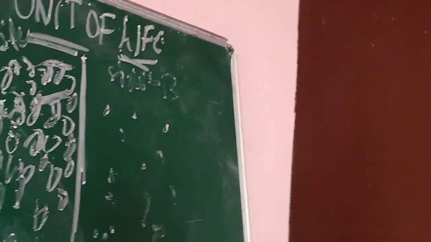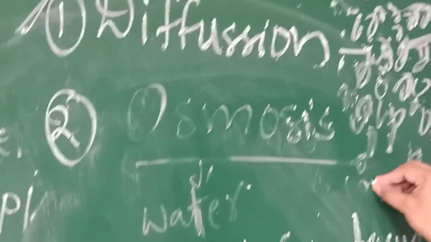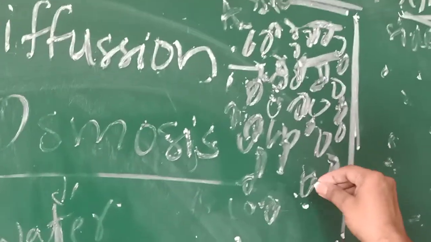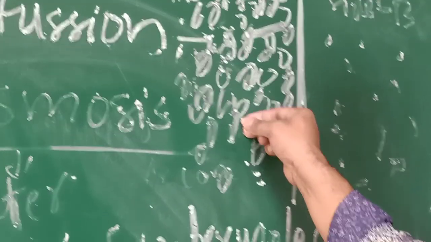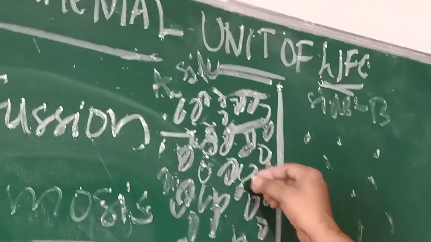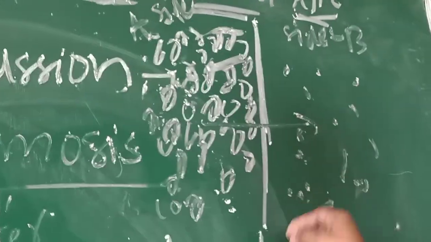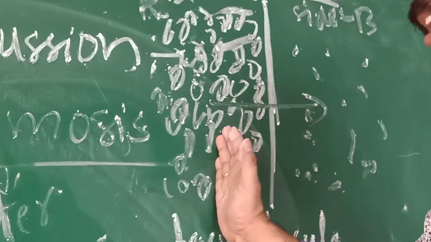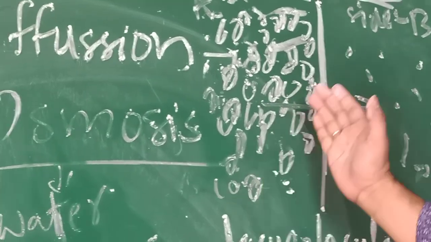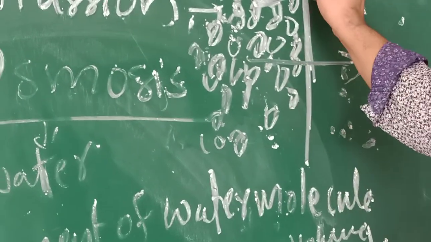What happens as per osmosis now? Here water concentration is more. That means concentration means what? Water volume is more, so water is moving from this side to this side. The movement of water molecules from high volume to low volume, that we can call osmosis.